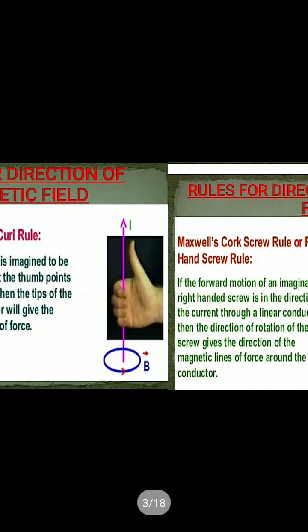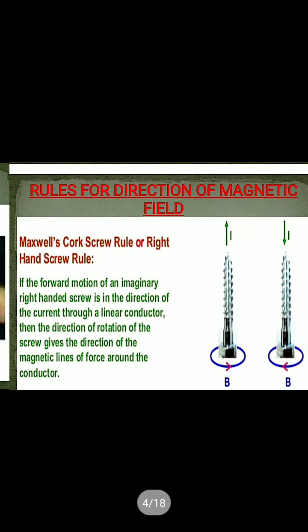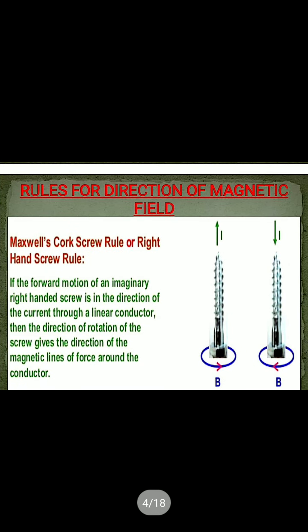So these two rules, right hand thumb rule and the Maxwell corkscrew rule, we use for the direction of magnetic field, in which direction the magnetic field lines move, and the Ampere swimming rule we use to detect in which direction the north pole of the magnetic needle will deflect.